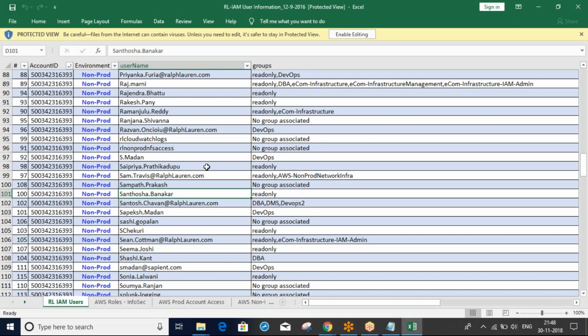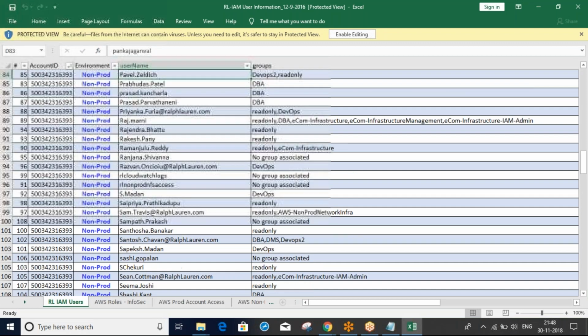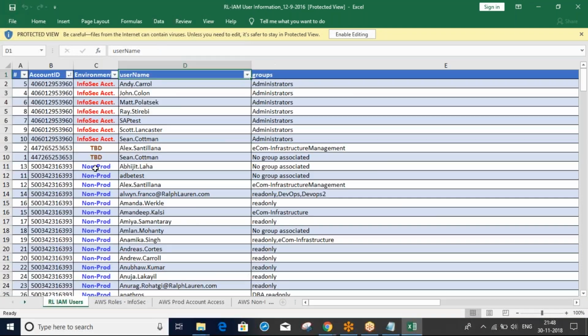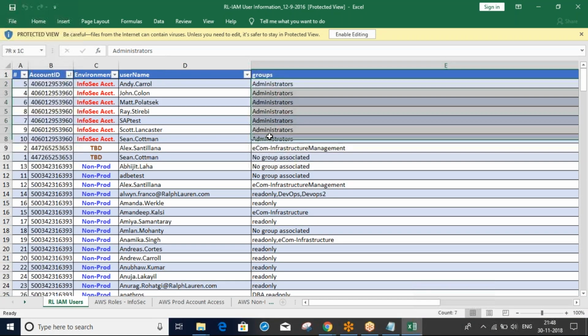Okay, so for example, you can see here these are admins. These guys are admins. For these guys, we will use the admin access. You can see here some of these guys are from the DevOps team. For the DevOps team, we will create one DevOps group with whatever they require for DevOps. For DevOps and all, we'll give the full access.